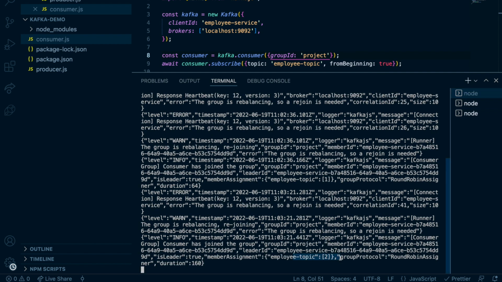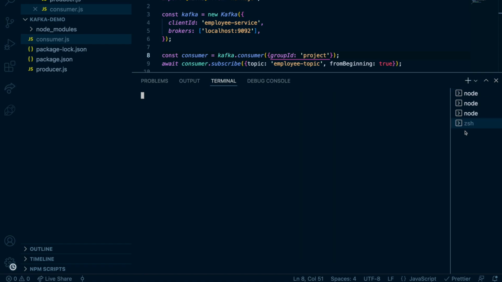You can see whenever you add a consumer to the consumer group, Kafka automatically balances it based on the number of partitions you have. Now can you predict, if you add one more consumer, what's going to happen? Nothing. That consumer will be idle. Okay, before we go there, let's send some messages here.